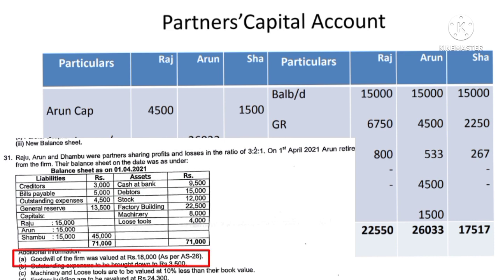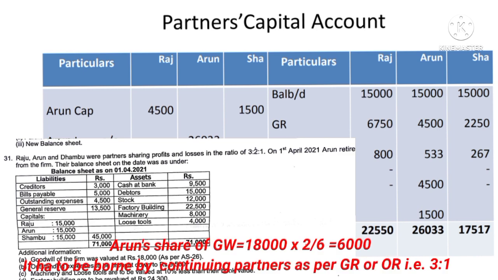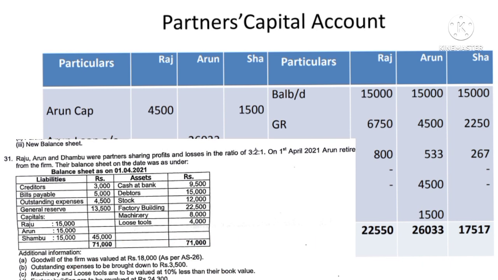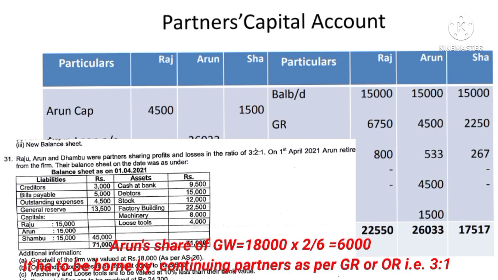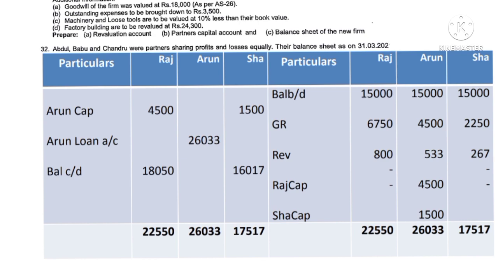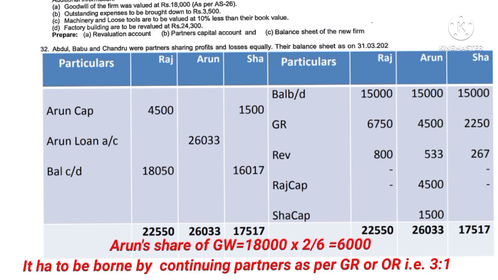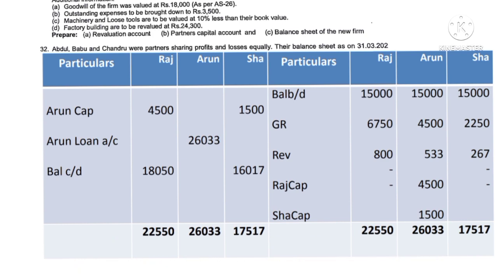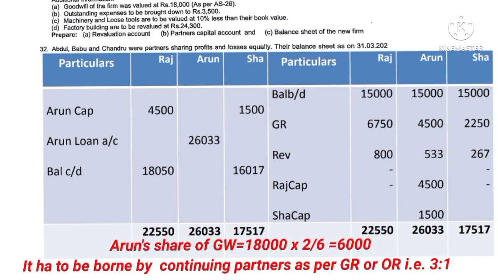Then after that, goodwill of the firm. So I'll see the additional information. Goodwill of the firm is valued at rupees 18,000. Total goodwill is 18,000. Out of that, the retired partner Arun's share is 2/6. So 18,000 into 2/6 comes to rupees 6,000.